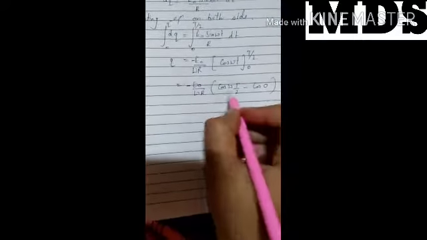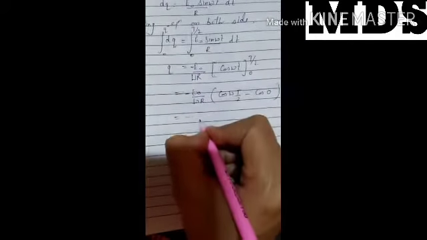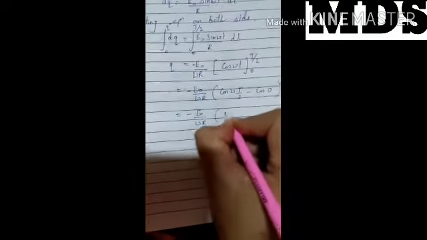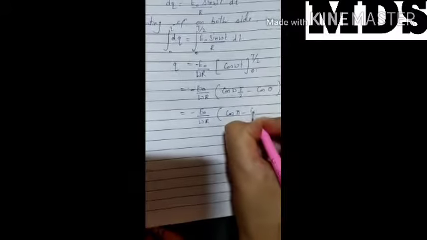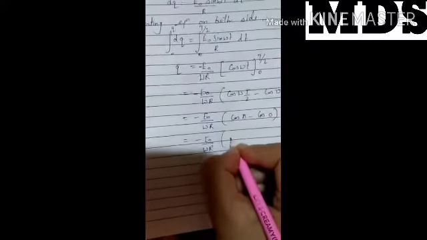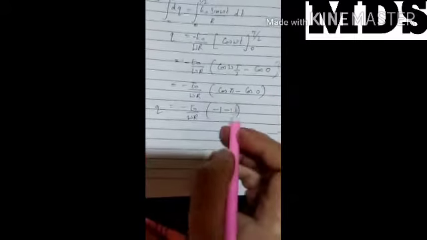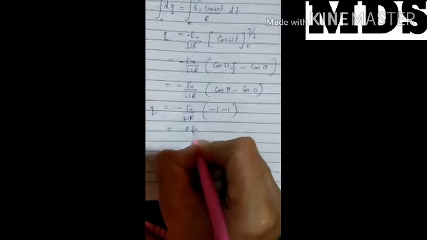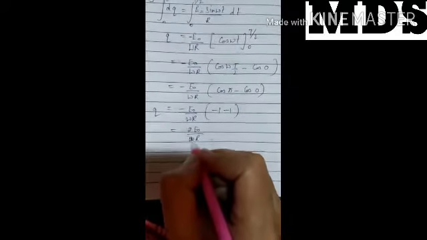In last class we have done how they change. So we get minus E naught by omega R times cos pi minus cos 0, that is minus 1 minus 1. Then minus minus becomes plus, and q equals 2 E naught by omega R. This is the second equation.